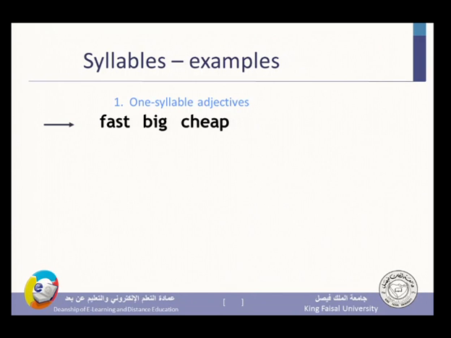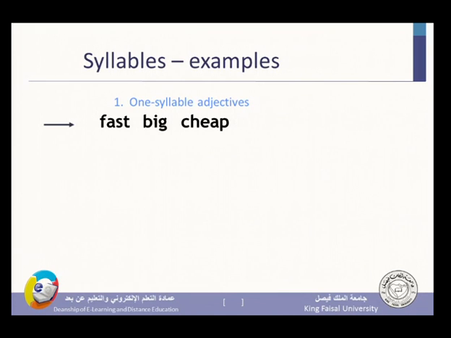But it is not required from you to know that it is called rhyme, and the rhyme of any syllable has two parts, the nucleus, which is the vowel, and sometimes a coda, which is the last letter in the word. You are not required now to know that, you have just to know that a syllable in English has to have a vowel, like the examples I have given to you.